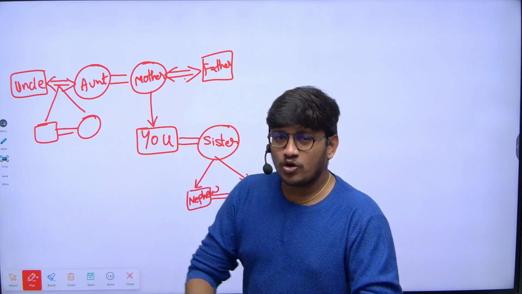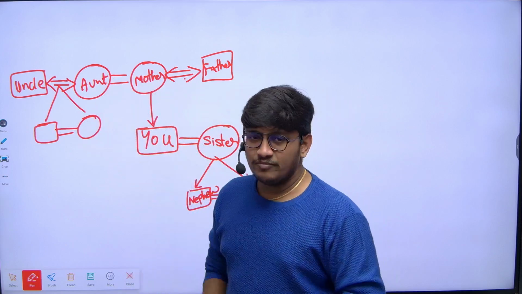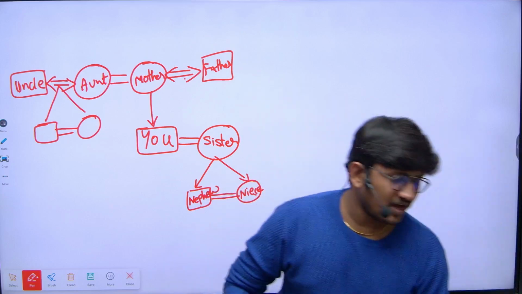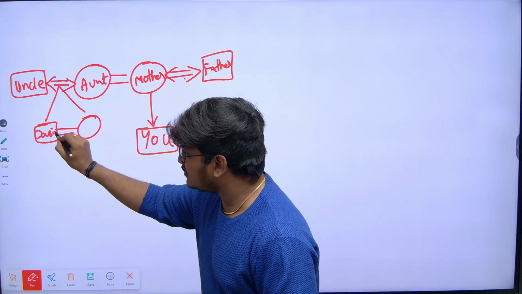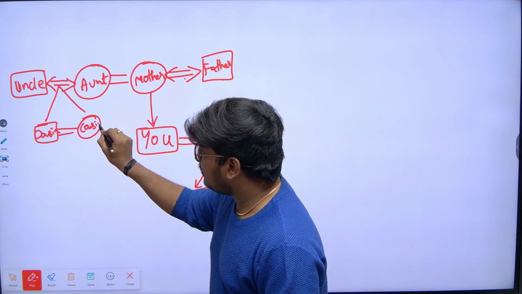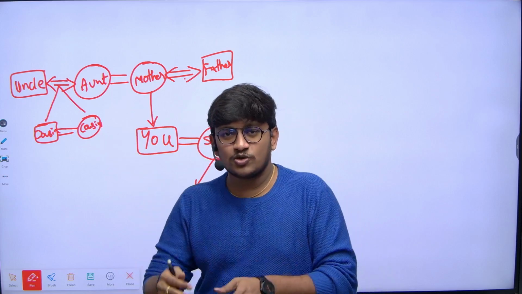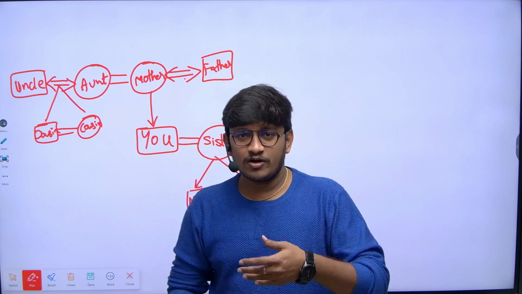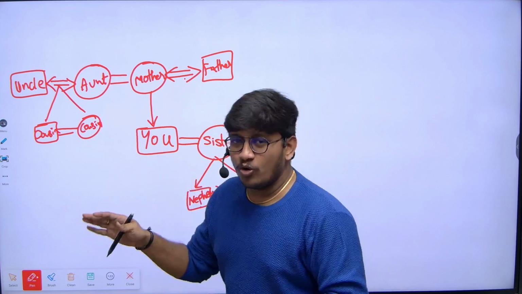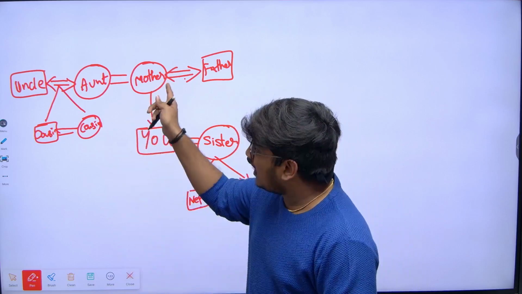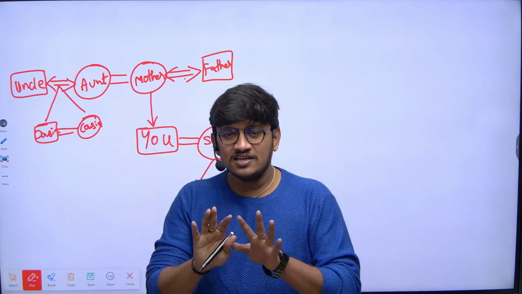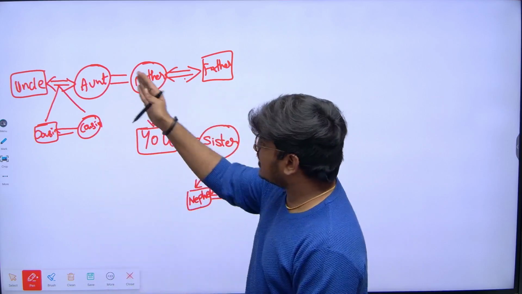What do you call your aunt's children? Cousins. In Telugu, people call them brother or sister, but only your own siblings should be called brother or sister. Your aunt's children should be called cousins. Now the mother side relation is done.